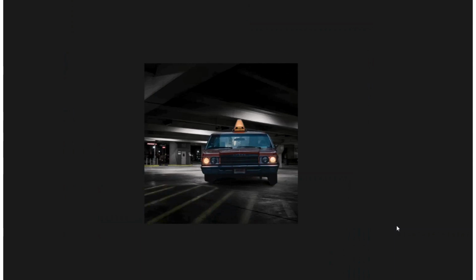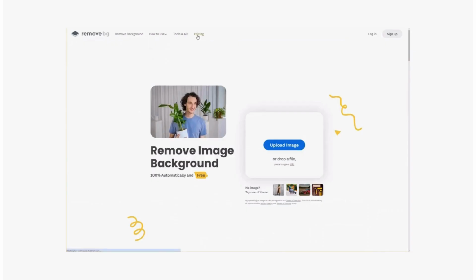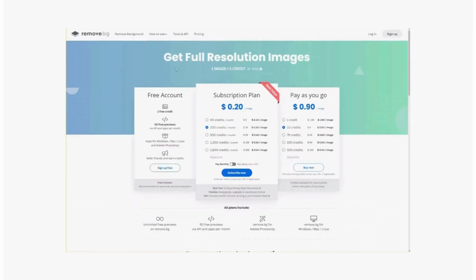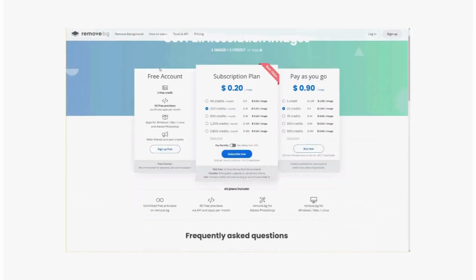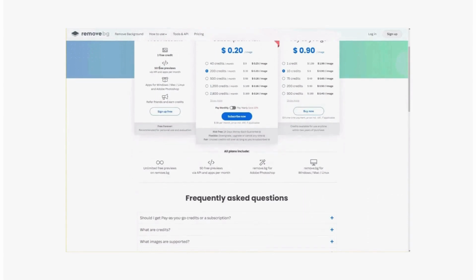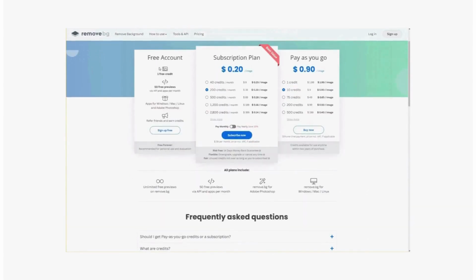Let's dive into the specifics of subscriptions and pricing. The free account comes with 1 free credit and 50 free previews per month, accessible through API and compatible with Windows, Mac, Linux, and Adobe Photoshop.